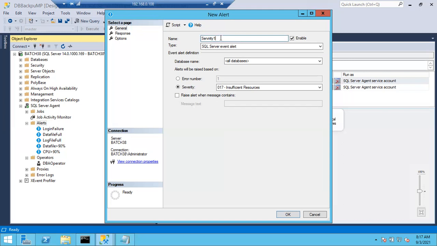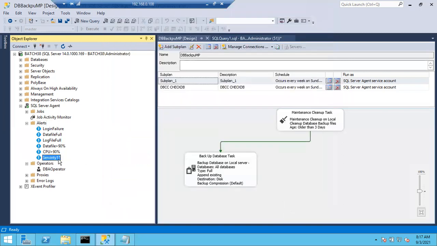I'm going to change it to severity 17. Okay, what is that? Insufficient resources. So directly you will get an email to your Outlook, severity 17 on the specific server. Severity 17 means what? Insufficient resources. Might be RAM is not sufficient, might be disk is not sufficient, might be CPU is not sufficient, anything. Okay, these are the templates.